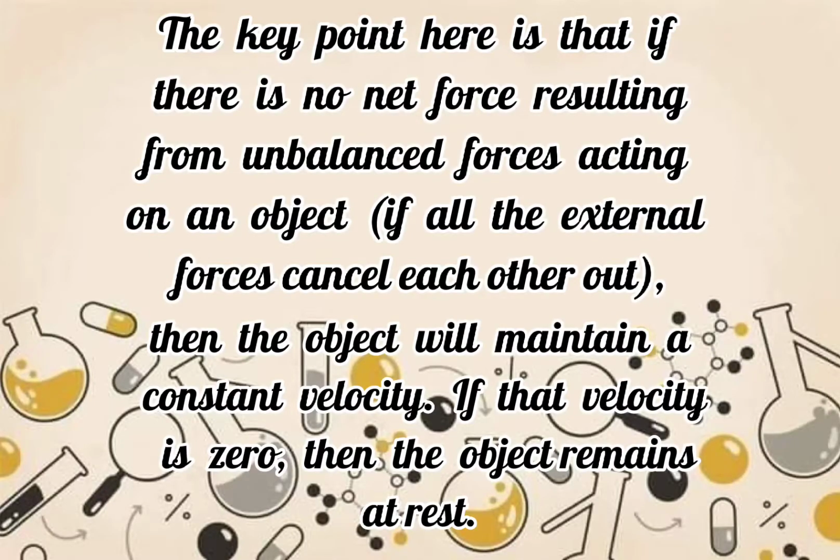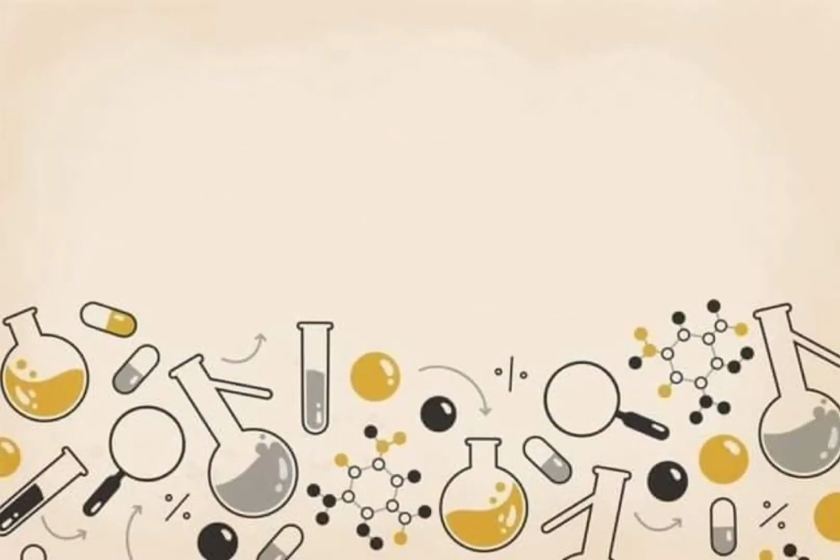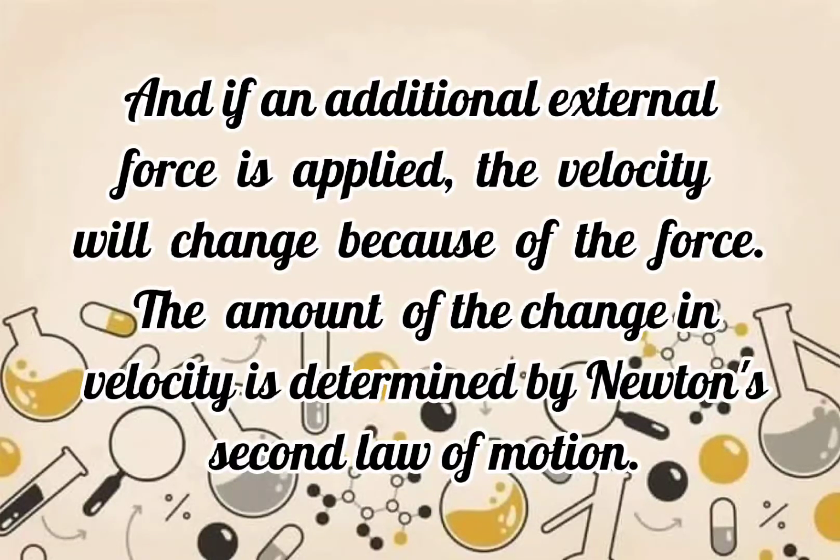The key point here is that, if there is no net force resulting from unbalanced forces acting on an object, or if all the external forces cancel each other out, then the object will maintain a constant velocity. If that velocity is zero, then the object remains at rest. And if an additional external force is applied, the velocity will change because of the force. The amount of the change in velocity is determined by Newton's second law of motion.